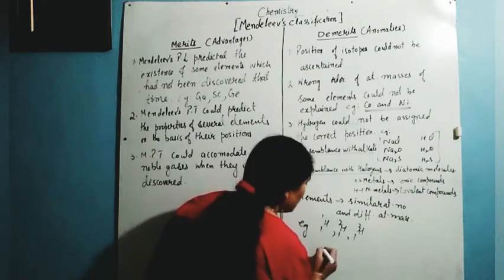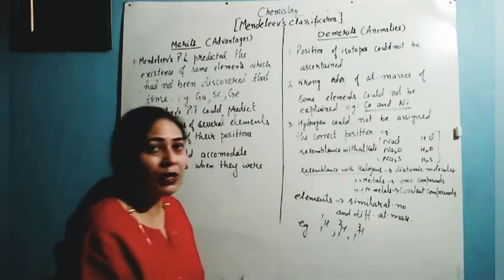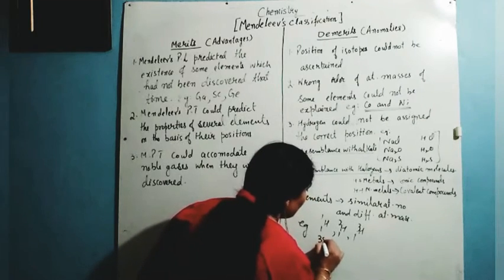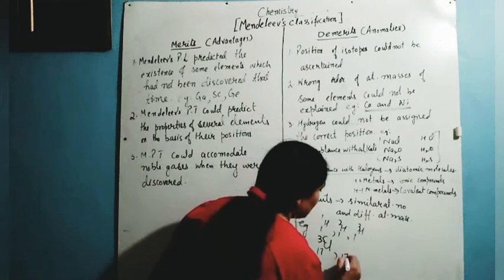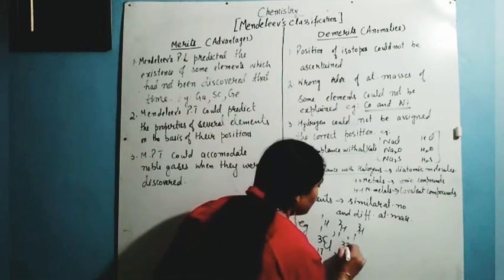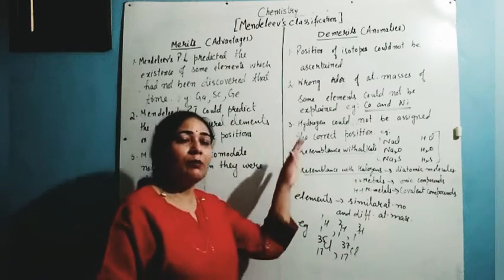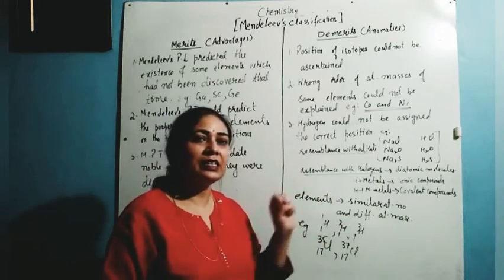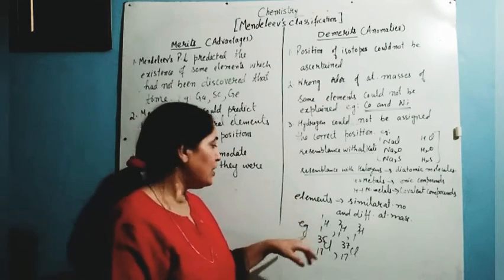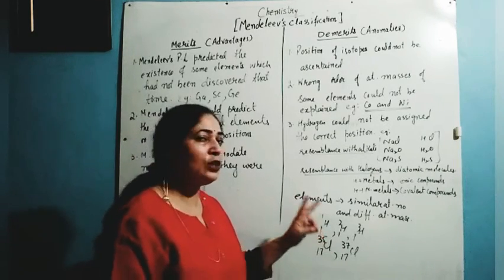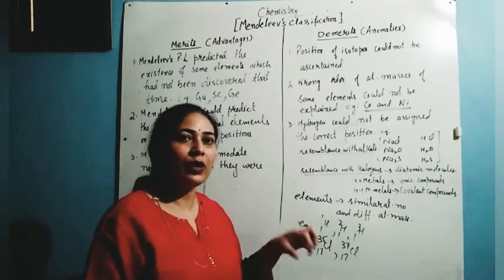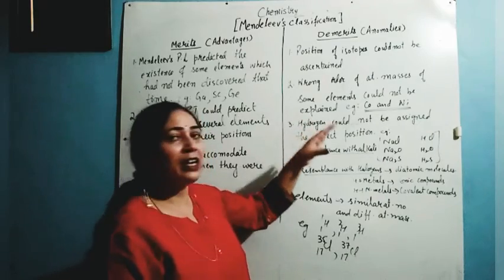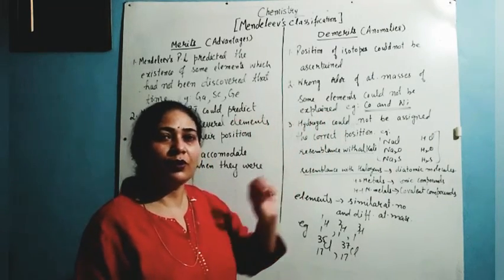Similarly, isotopes of chlorine. Chlorine has the atomic mass of 35. Another isotope has the atomic mass 37. So according to Mendeleev's classification, if the elements are arranged on the basis of their increasing atomic masses, it means that for an element having either 2 isotopes or 3 isotopes or 4 isotopes existing in nature, that same element gets accommodated in 2 or 3 or 4 different positions,